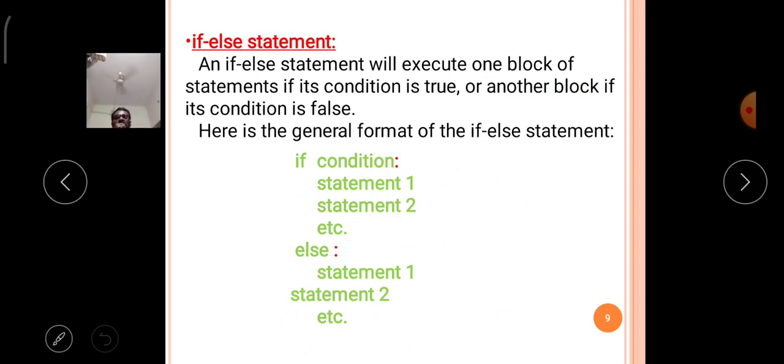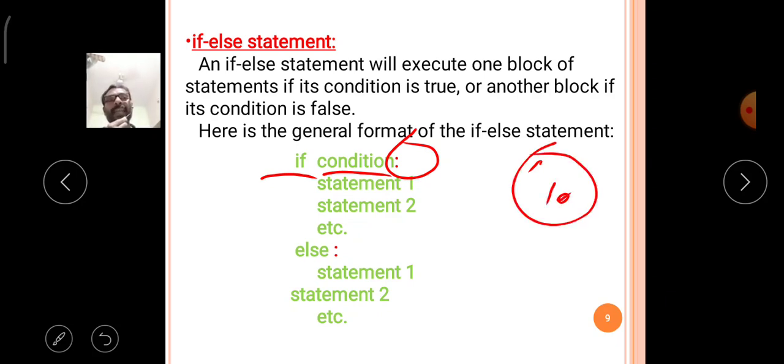So here observe the syntax carefully. For the if else statement, you have to write the if keyword, then mention the condition. After the condition you have to mention the colon symbol. The colon symbol indicates that the following statements belong to the block of the if condition. Then write the group of statements, that is statement 1, statement 2, up to statement n.